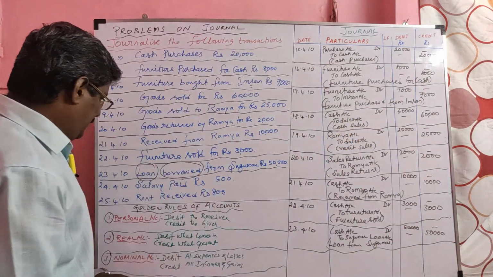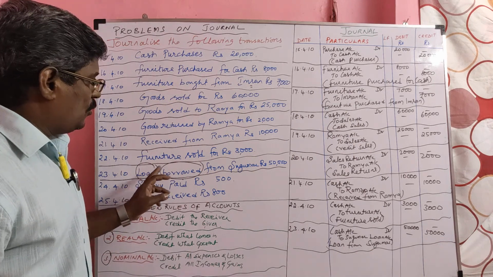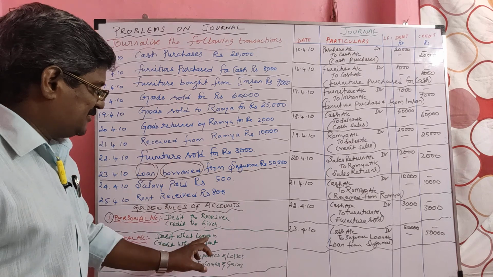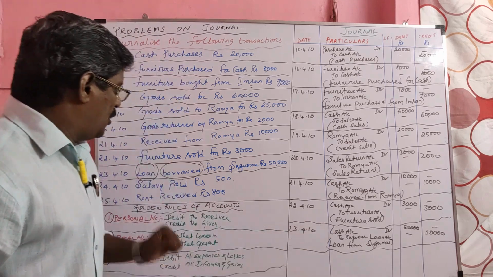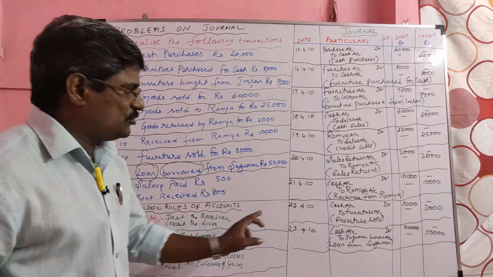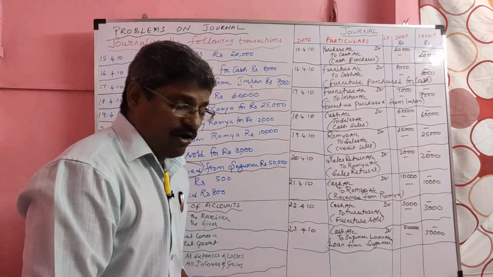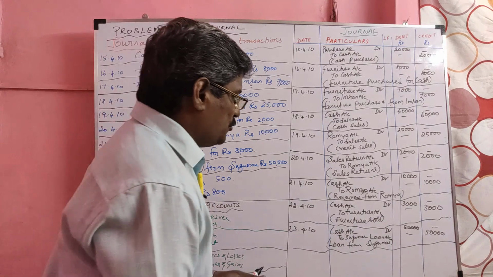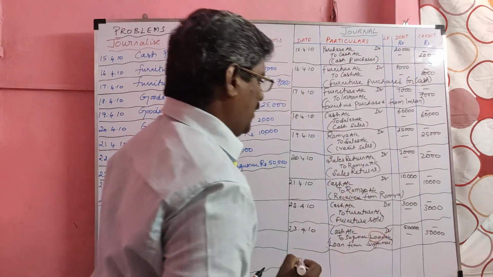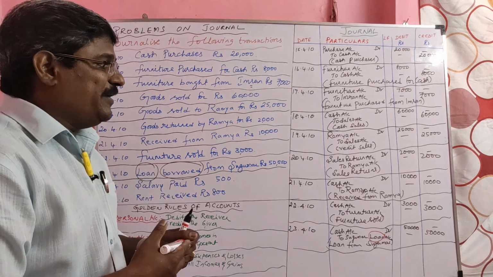Once again I am repeating. We borrowed loan from Sukumar. So cash is coming in. Cash is a real account. So cash should be debited. Who gave money? Sukumar. Sukumar is the personal account. He is a giver. So Sukumar should be credited. Along with that, we should give one suffix termed as what? Loan. That loan term says that the amount should be repayable.